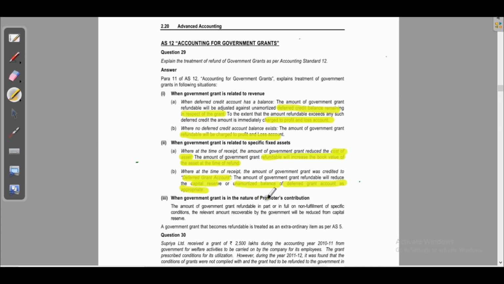Where government grant is in the nature of promoter's contribution, the amount of government grant refundable in part or in full on non-fulfillment of specific conditions, the relevant amount recoverable by the government will be reduced from capital reserve. That is question number 29.